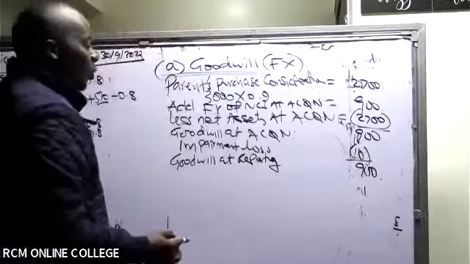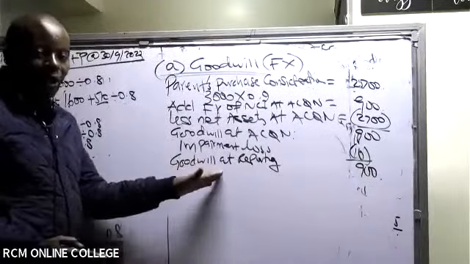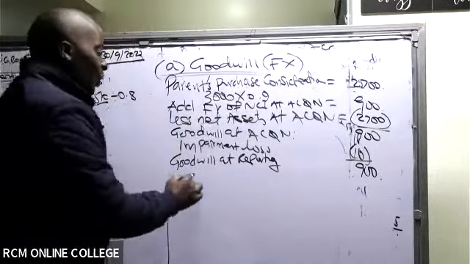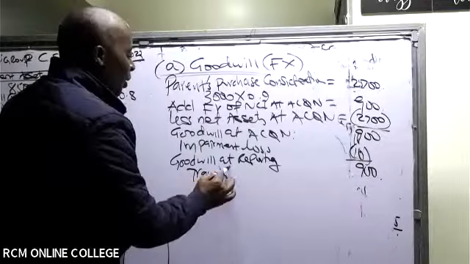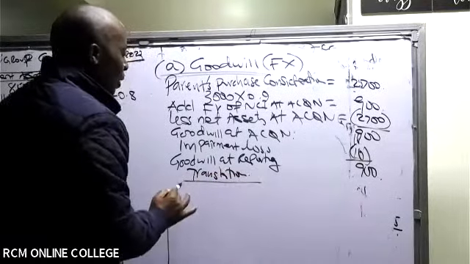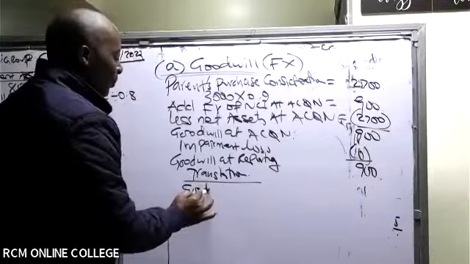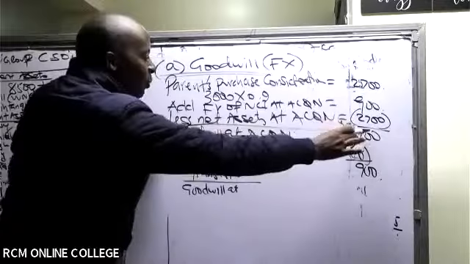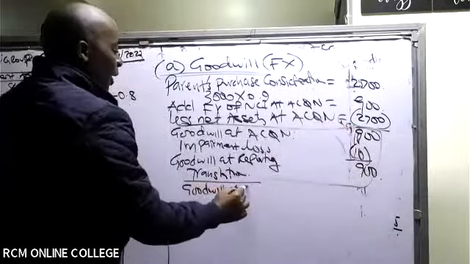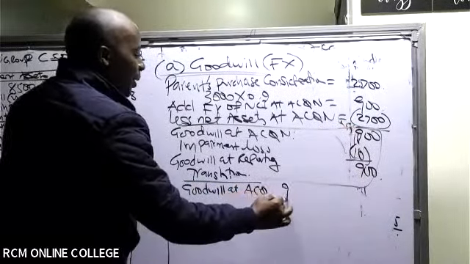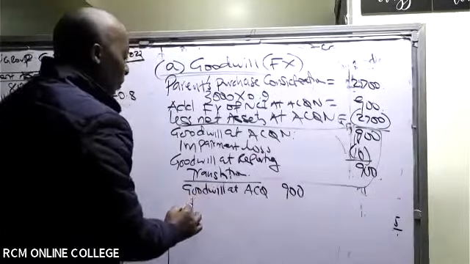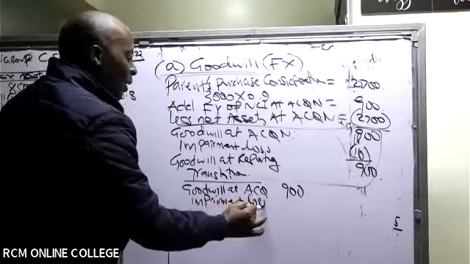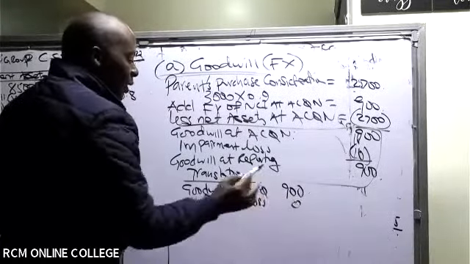And then you go straight away to translation. So now you bring it from that country to home. We have goodwill at acquisition, you basically pick it from here: 900. We have impairment loss, which is P&L. Average rate will be used. These are P&L items, so you'll use average, of course here it's 0.